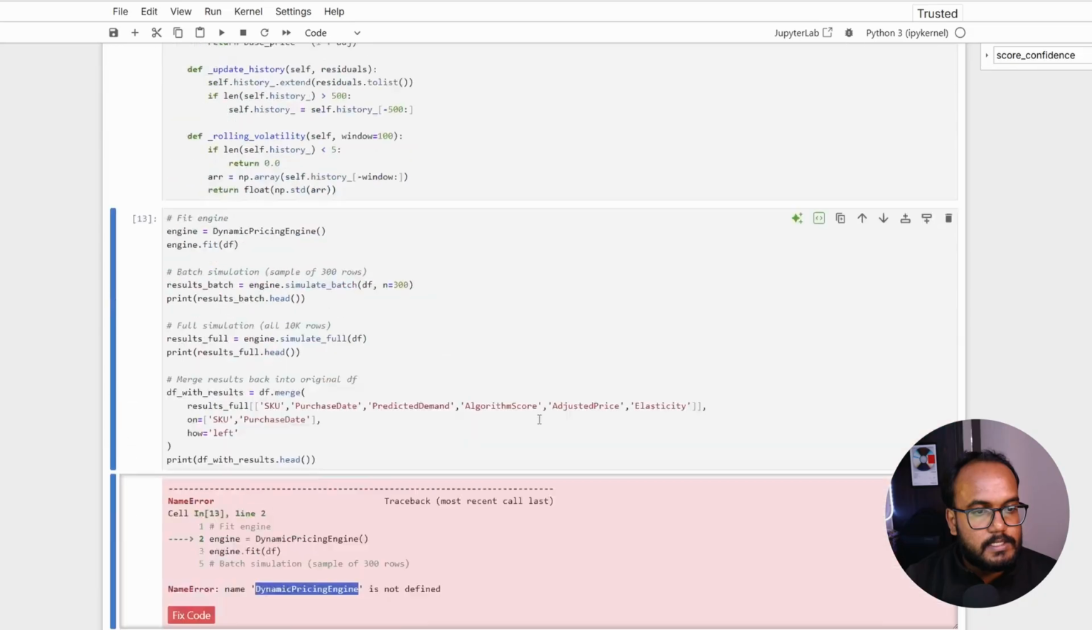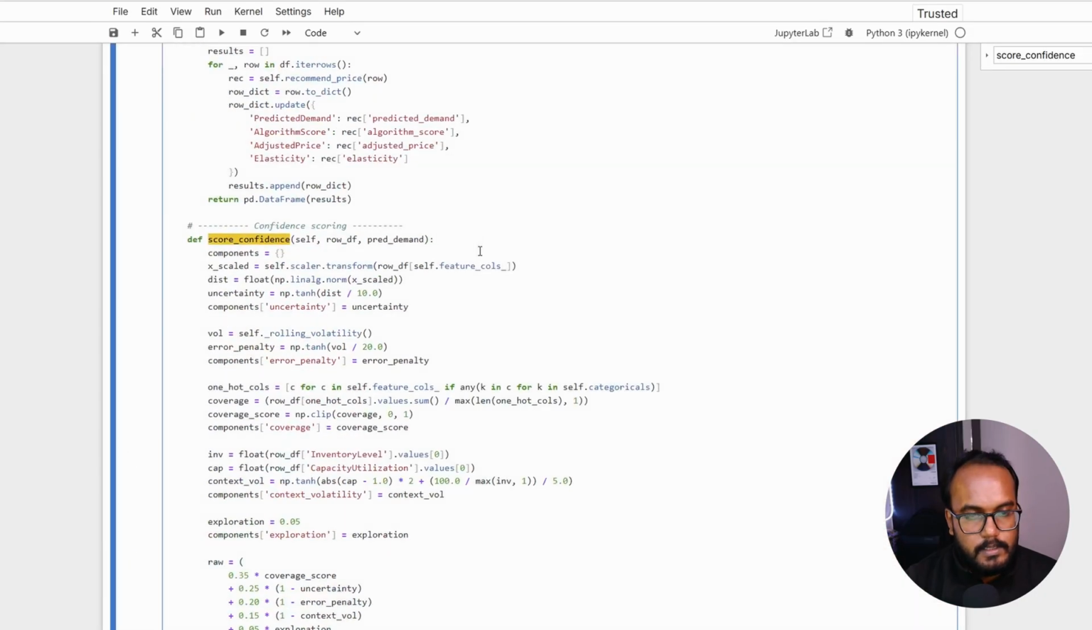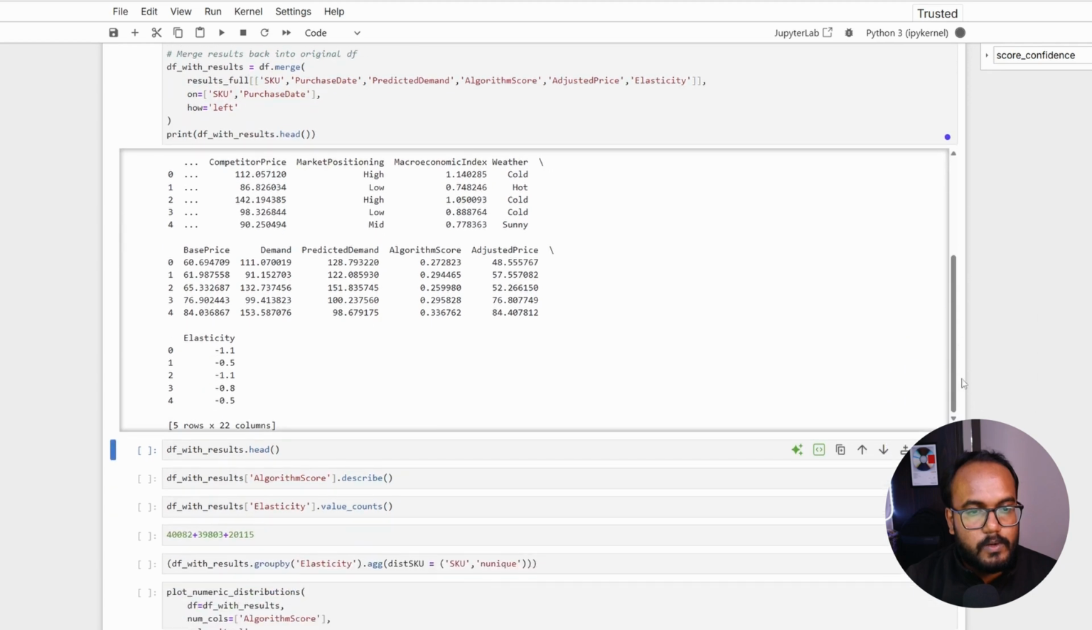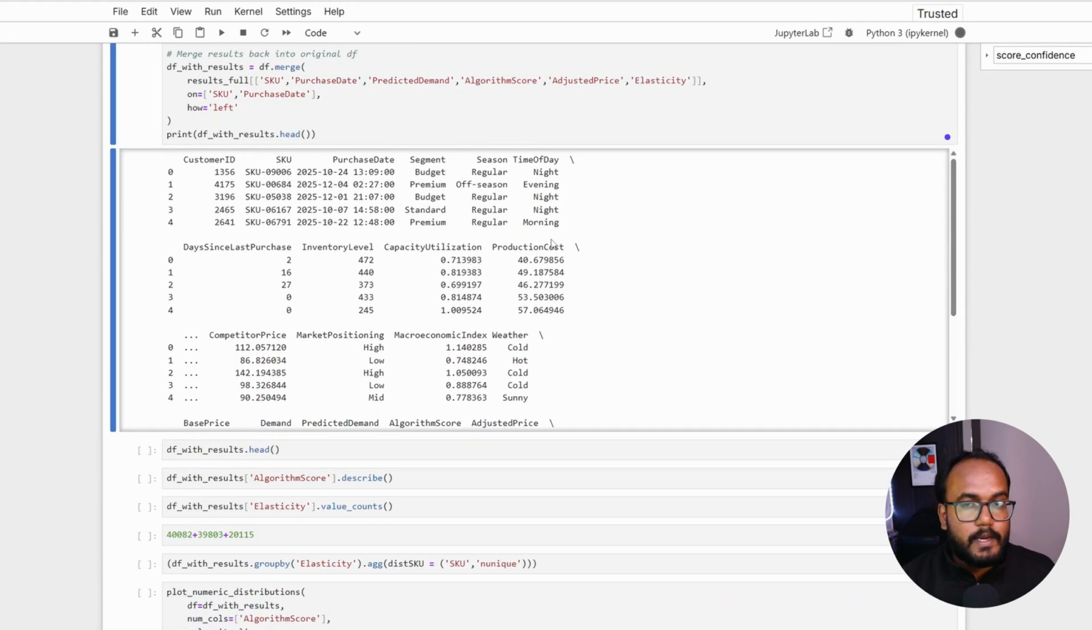So dynamic pricing engine is not defined. Okay, just need to do. So it will take some time because it will go through each and every row item, try to get the prediction values, pass those predictions to the score confidence function, and try to get a value that will tell us whether I can completely rely on the prediction value, whether it is correlating with the real-time instances or not.